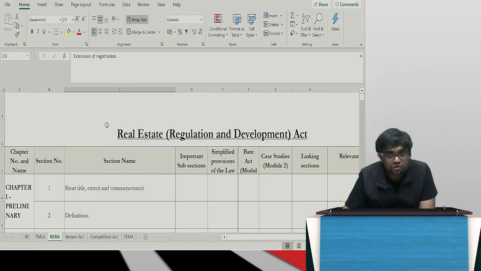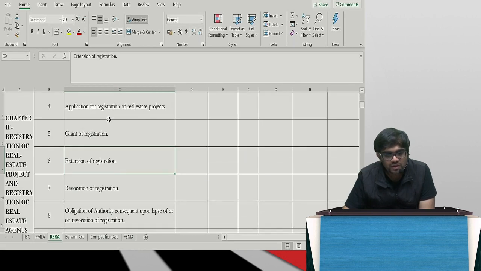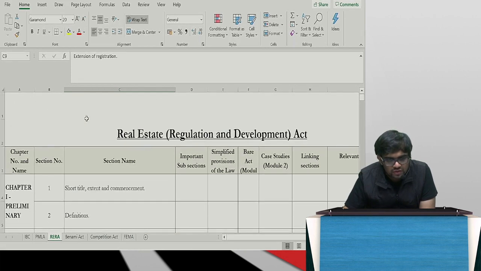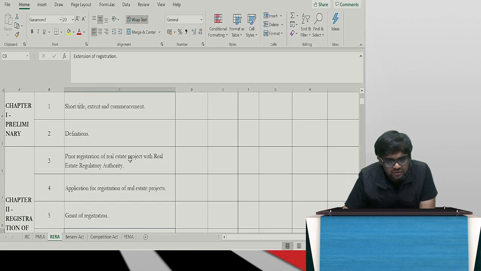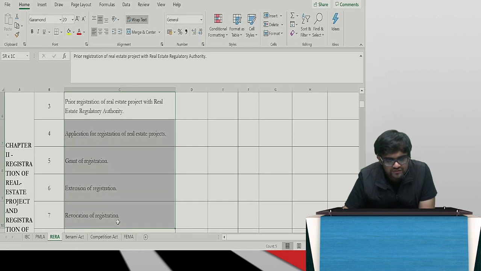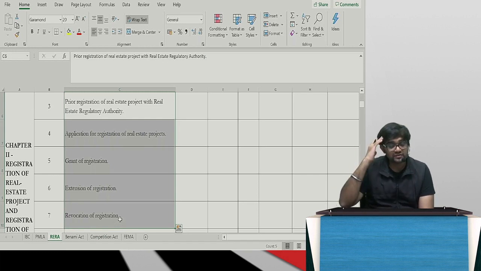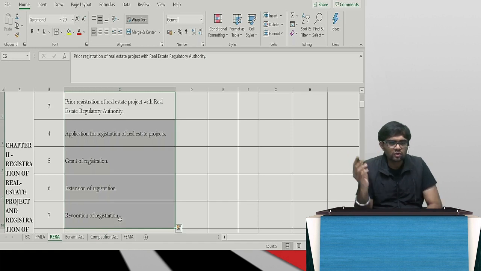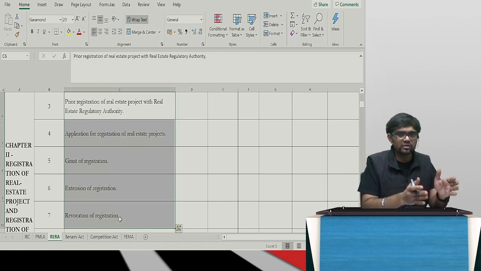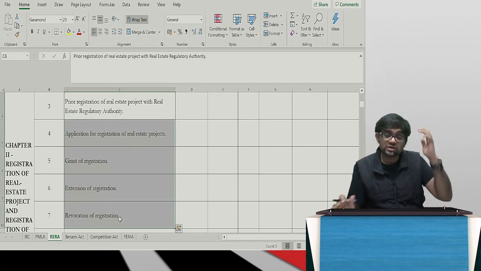So if I go through, for example, here the mapping, and coolly go through the sections, suddenly I'll come to know all registration stuff is in 3, 4, 5, 6, 7. Basically, this answer will be within this only. Later we'll see. I'm just telling you, when you are studying, okay, RERA, then open the mapping. See, one book, the first module, second module. That's how it's been designed.